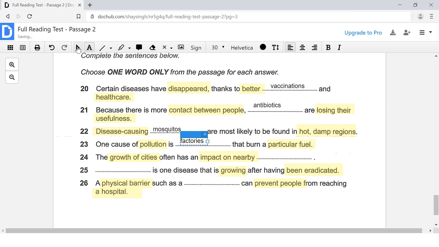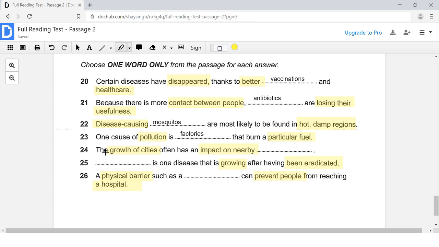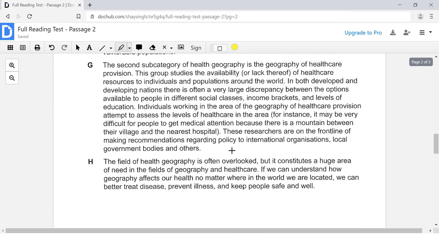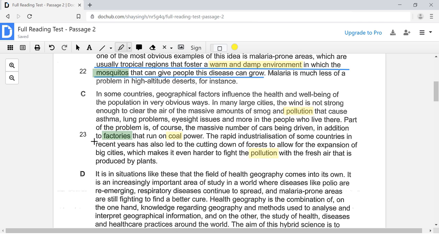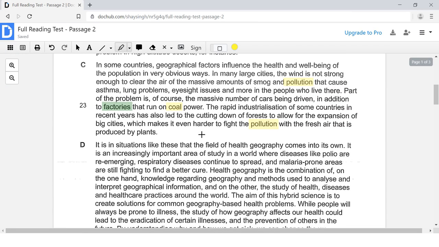Now let's move on to the next question, question number 24. It says, the growth of cities often has an impact on nearby what? Nearby what? Something. Some sort of an area. So we are looking for keywords growth of cities and impact on nearby. Let's take a look. So here we had the answer to question number 23. So 24 probably will be after that. Maybe over here or down here. Let's see.